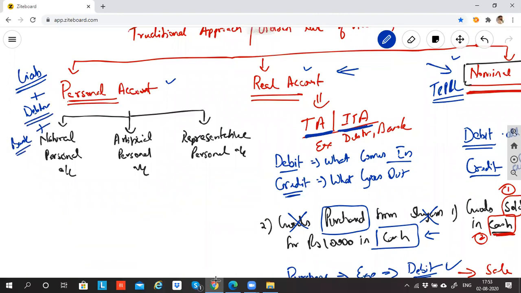The rule that you look up to is personal account, because for liability we never apply nominal account, for liability we never apply real account. So what is the account left? What is the rule left? The rule that is left for us is personal account. Are we clear which rule has to be opted for which nature or type of accounts?